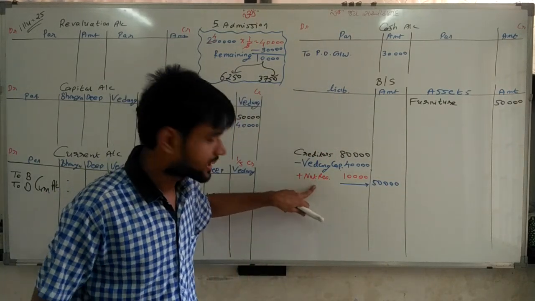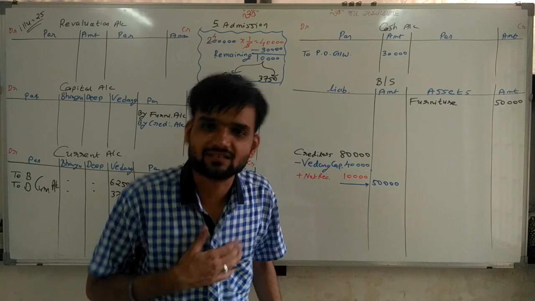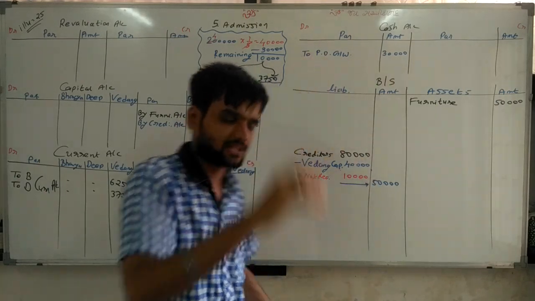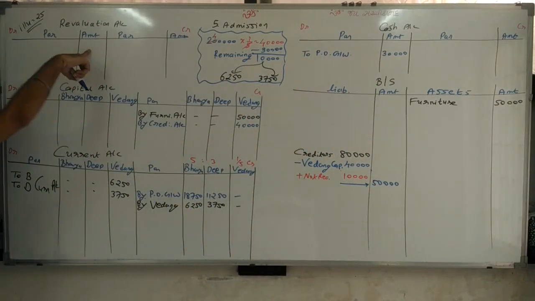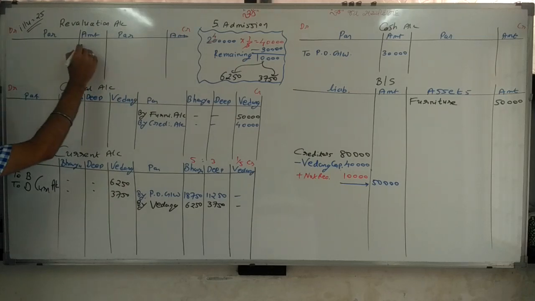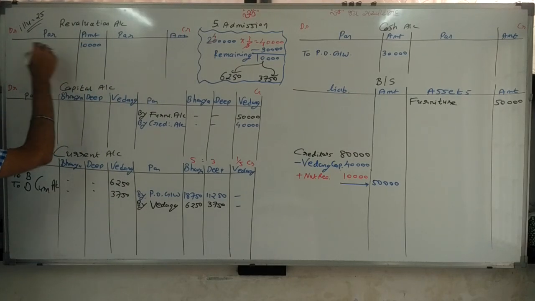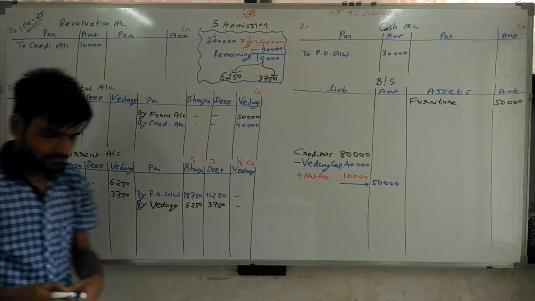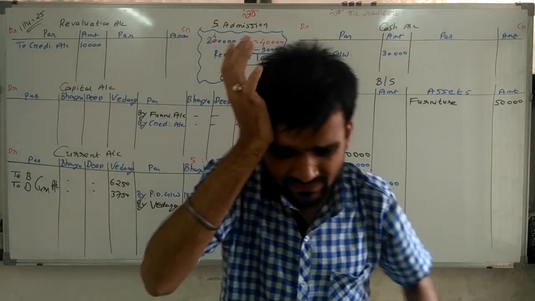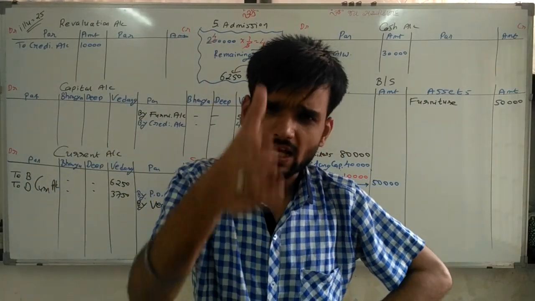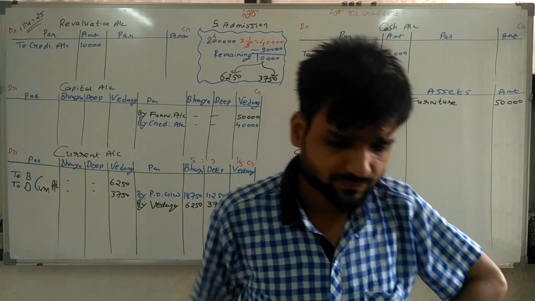Now see, here creditors increase. Happy or sad? Sir, sad. Now we need to pay something. So here we are writing 10,000 rupees to creditors account. This is the second entry. If you have a doubt, you can ask me in the live lecture. Don't worry. Going ahead.